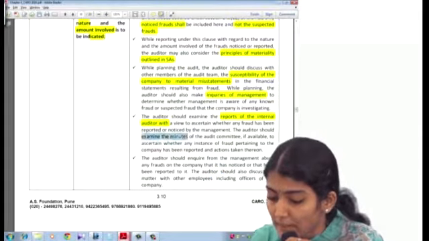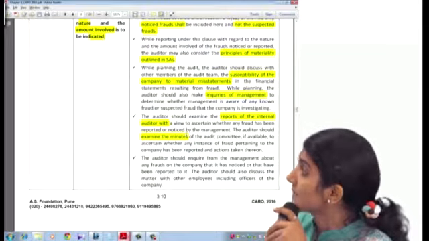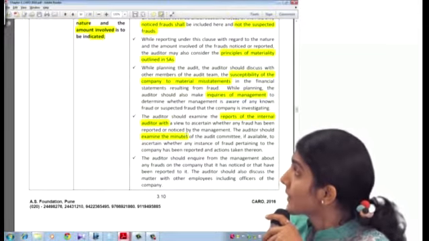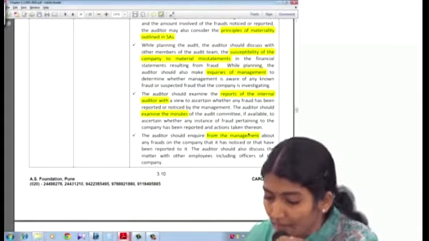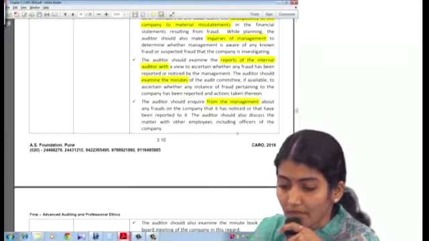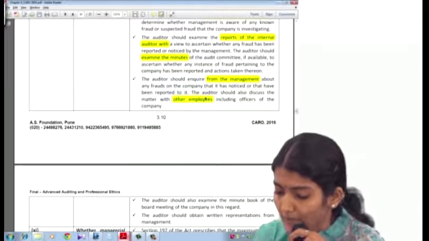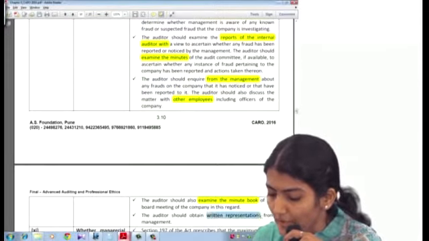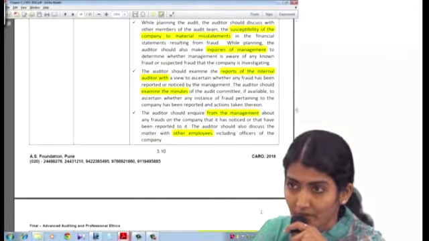He should examine the minutes of the audit committee, if available, to ascertain whether there are any instances of fraud. And the auditor should inquire from the management about any frauds on the company that it has noticed or that have been reported, and should discuss the matter with the other employees also. And the auditor should examine the minutes book and obtain the written representations from the management.